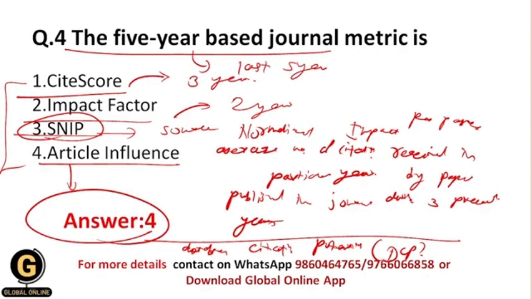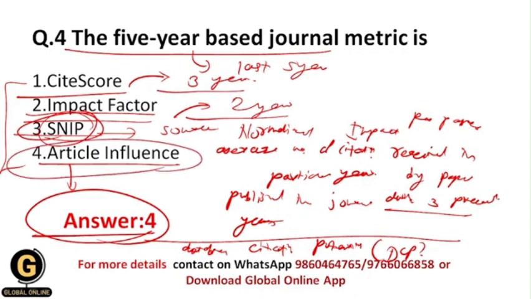Here you are dividing the eigenfactor score, which is the overall importance of a specific journal, by the percentage of all articles recorded in the journal. If you see SNP, it is relevant to the preceding 3 years, impact factor to 2 years, and site score again to the preceding 3 years, so the remaining option is article influence, which is the 5-year based journal metric, and that's why your correct answer is 4.